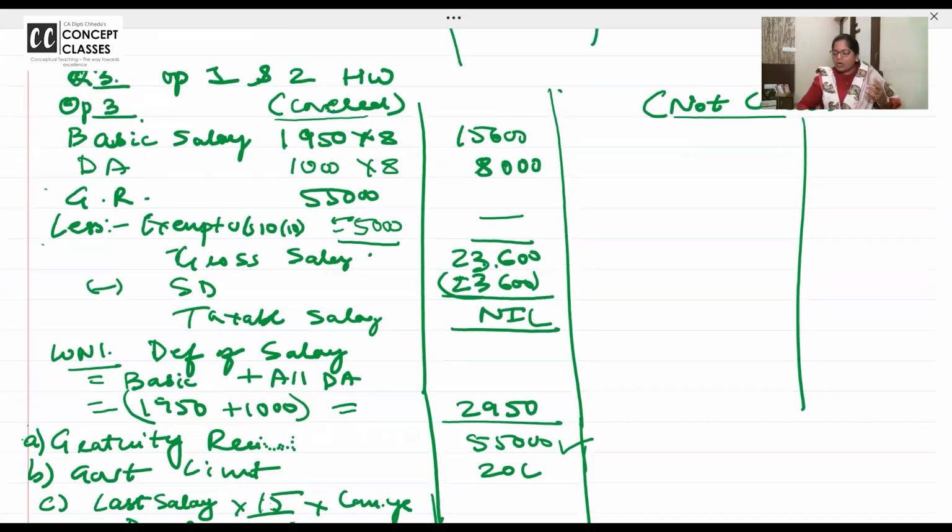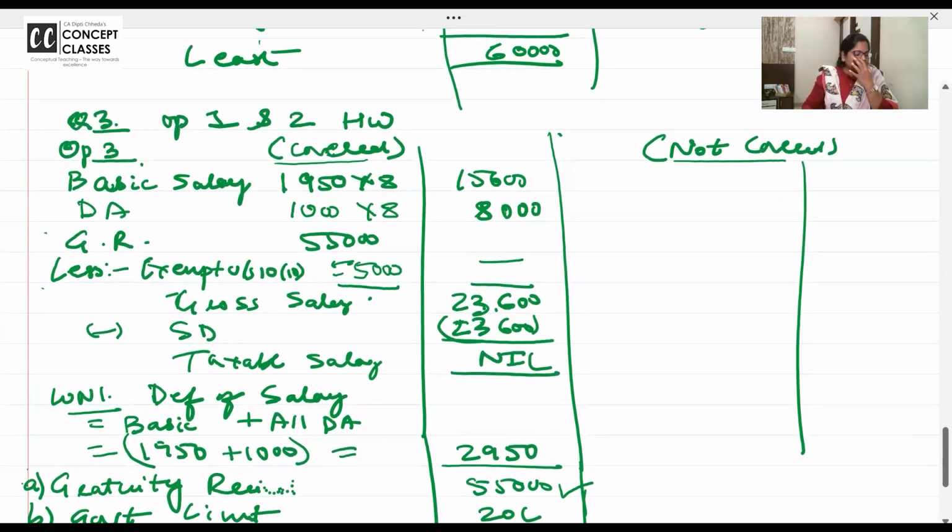Okay, we are just assuming that he has given average salary. It's changing. You can take basic same, but with the different option, they have given average salary. So basic salary is average per month 1800 into 8, 14,400.